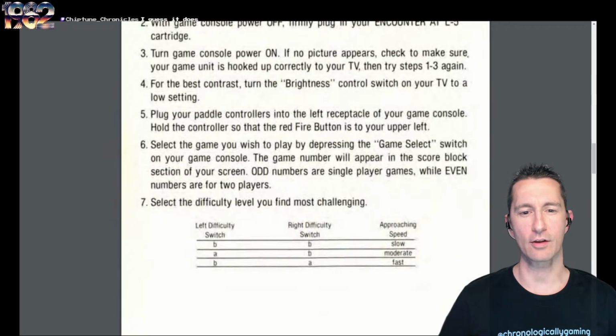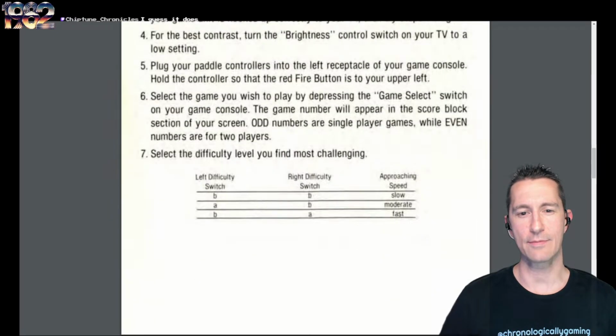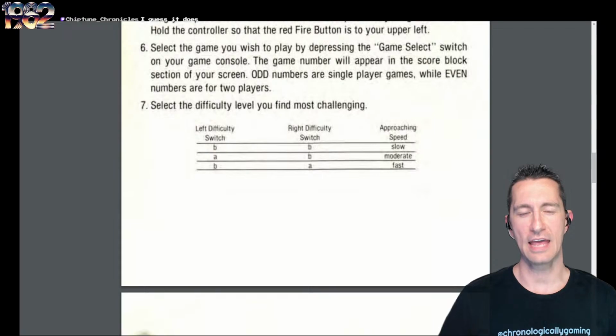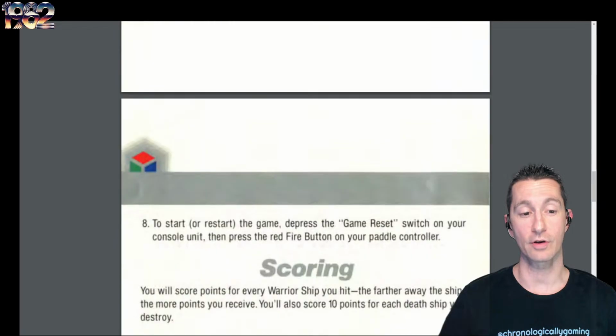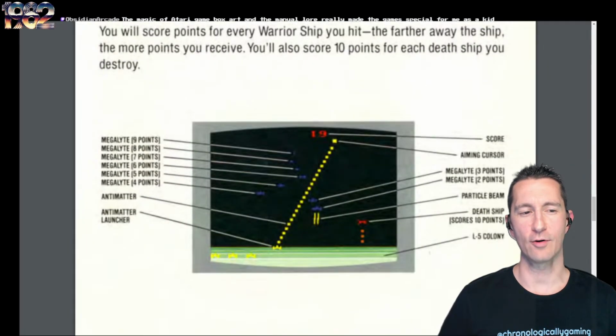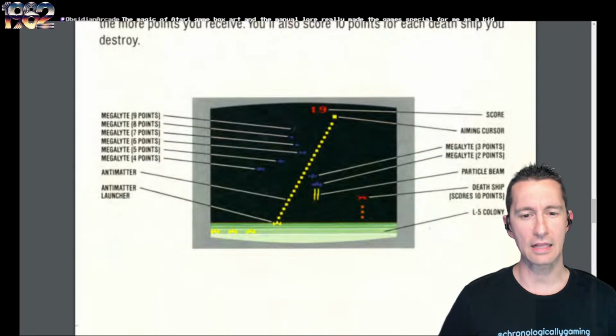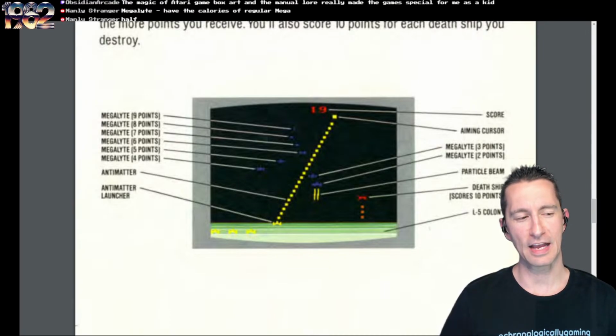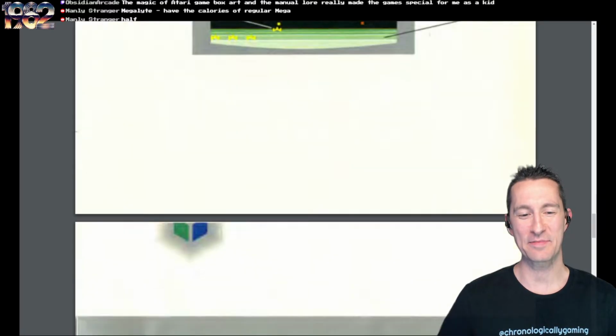Hook up your system, plug your paddle controllers into the left receptacle, select the game you want to play with a game select switch, and there you go. They got the difficulty switches left and right, and then showing the approaching speed. So you have lots of options with the difficulty switches. Very nice. Reset the game to begin. Scoring shows here. Wow, lots of points that you can pick up, and then it breaks down everything. Aiming cursor, what a megalite is, the particle beam, the death ship, and then the L5 colony, which we're protecting, a giant, massive green at the bottom. I do love it. It does feel that way.